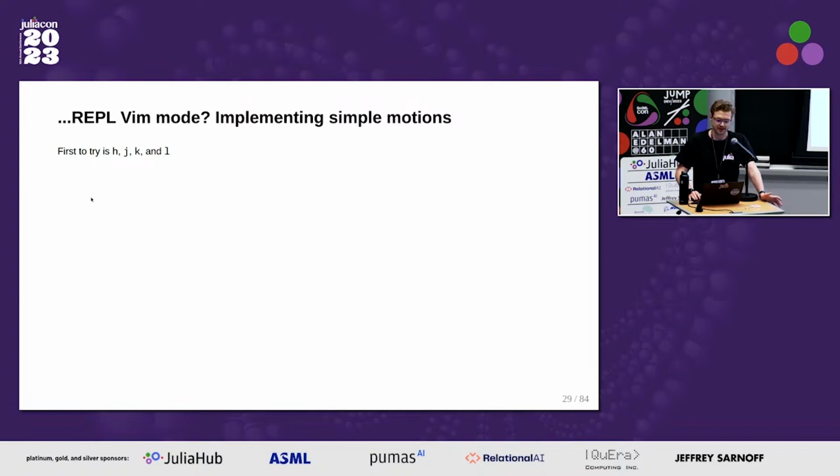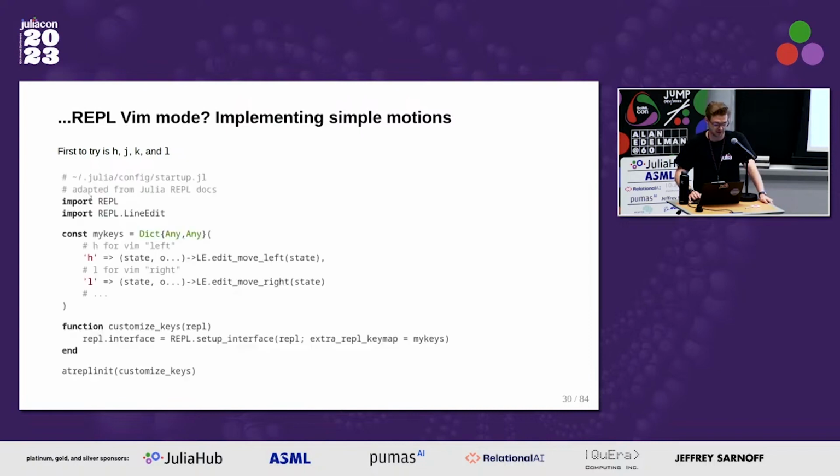I wanted to try this approach to implement the first versions of what you want to get with Vim bindings, which is HJKL, what we all are familiar with if anyone who's tried to learn Vim. So this is what that looks like. Similarly, we're creating a dictionary where the key is the keyboard key that you want to press, and the value is the function that gets called.